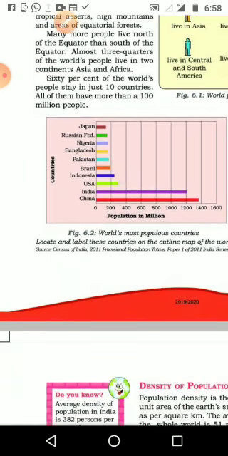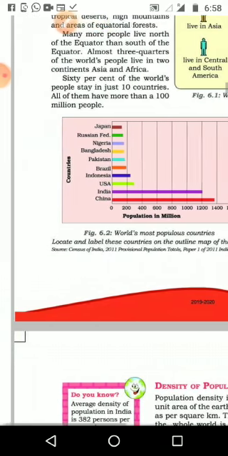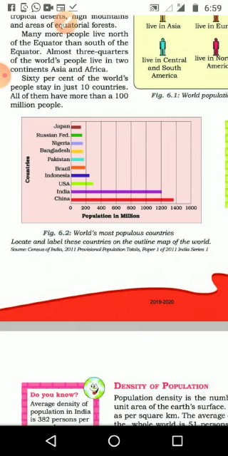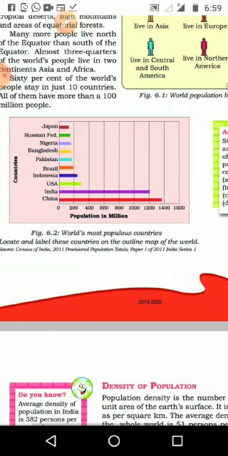Then 60% of the world population stays in just 10 countries. We know the total population, especially because of this corona, we are getting reports every day about the population and like that. So 60% of the people live in just how many countries? 10 countries. We can see that in the map.